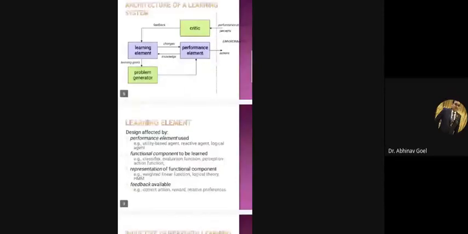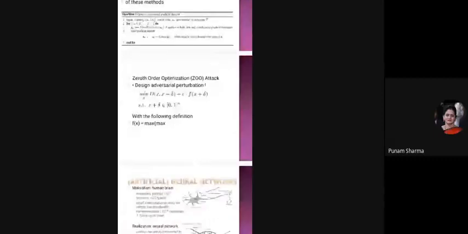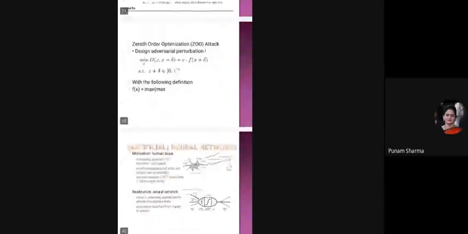Next, we are doing inductive learning. For this, we have a target function f: X to Y, and a hypothesis, a function g: X to Y such that g(x) equals f(x). Now there is an algorithm in which we consider a delta_k, which is the initial value, and the number of iterations T, for k equals 0, 1, 2. Based on zeroth order optimization, we have considered a function, the minimum of delta d(x) plus delta plus c f(x) plus delta, with the following definition.